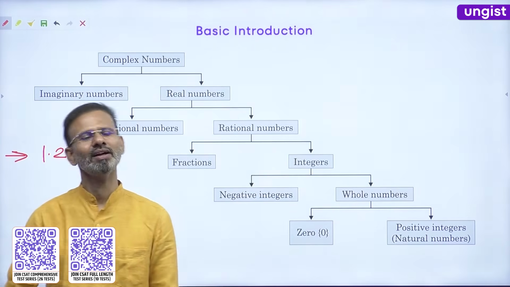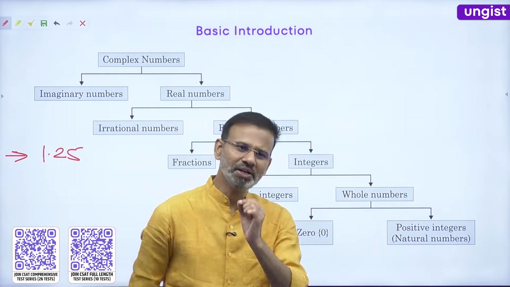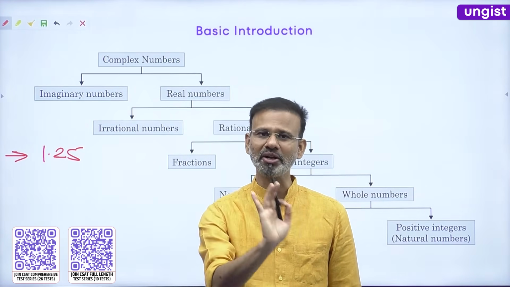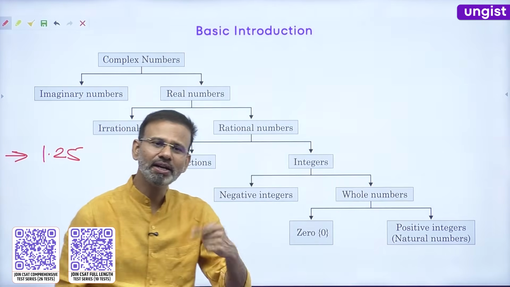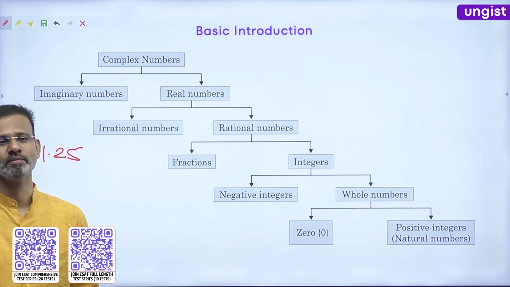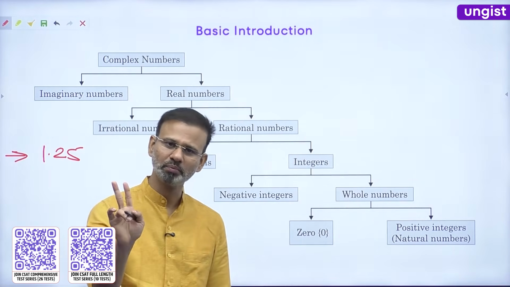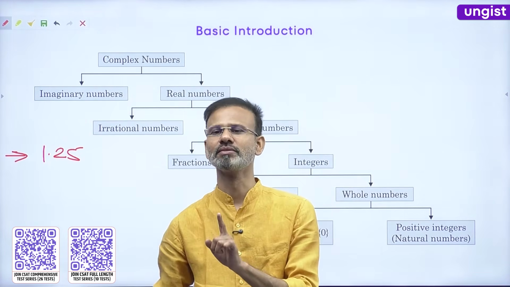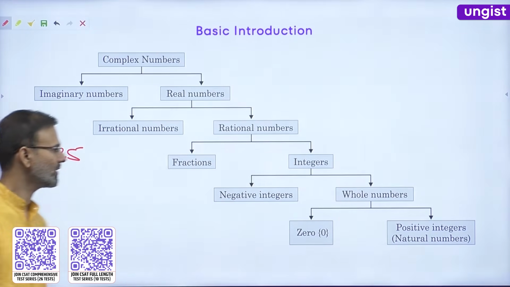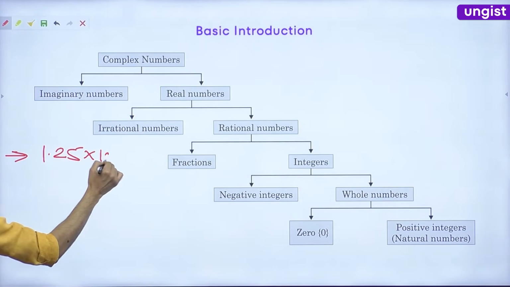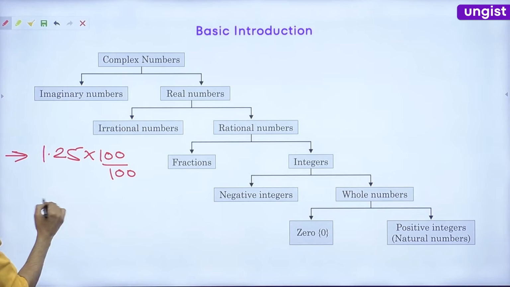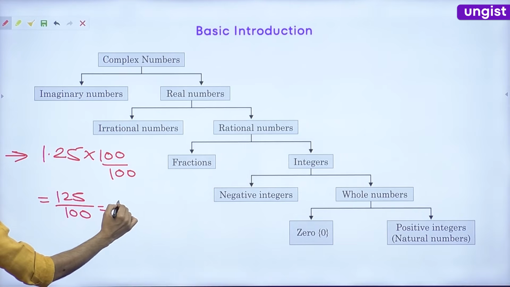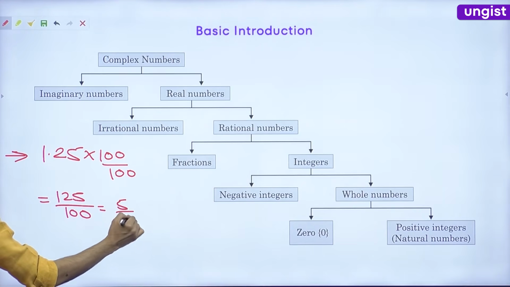So into 100 divided by 100. Yes, everybody knows it. And why into 100? Because there are 2 digits after the decimal. That's why 1 followed by 2 zeros are there. So this is multiplied by 100 and divided by 100. So this becomes 125 by 100, and both the numbers are divisible by 25, so this is 5 by 4.